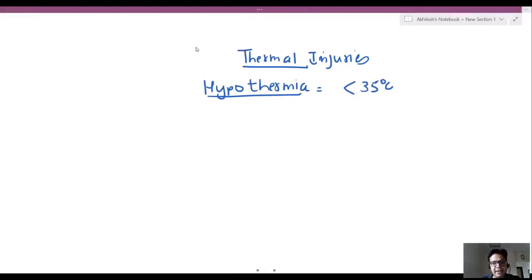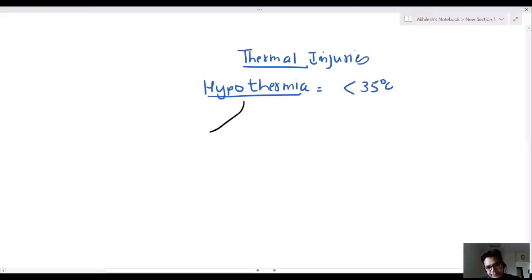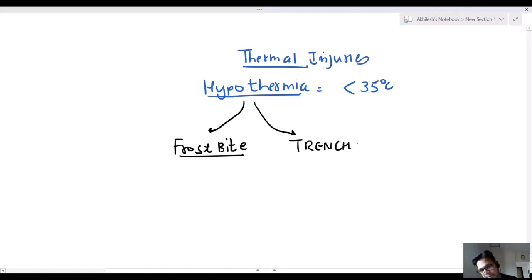So in hypothermia, we have two types. One is frostbite, a hypothermic injury. Second is known as trench foot. Trench foot is also known as immersion foot.